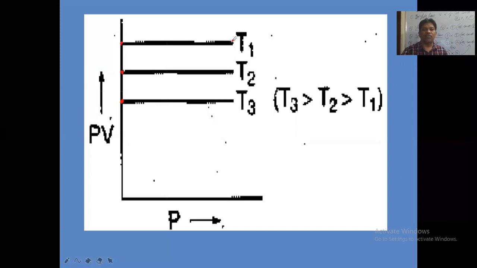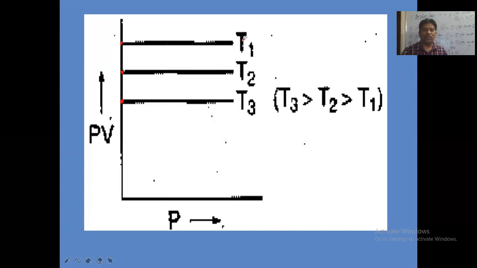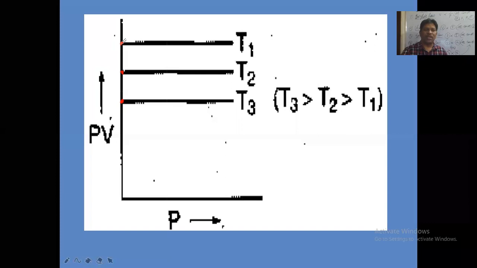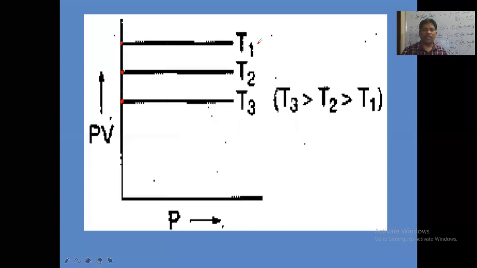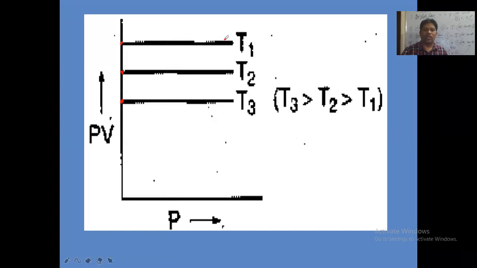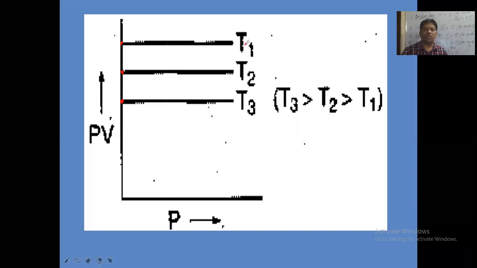When the T1 value is lesser, at low temperature, what happens here? This P1 into V1 value will be higher. So if P1 into V1 is higher, this T1 should be higher. So remember this relation: the higher the position of the straight line parallel to the x-axis, the higher the temperature. So we have taken PV versus P.